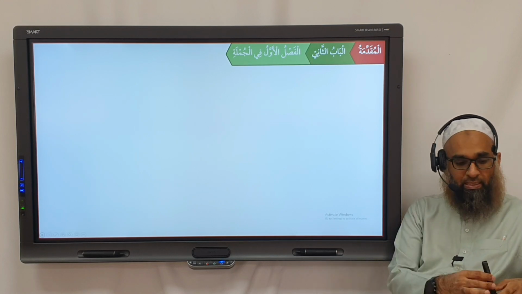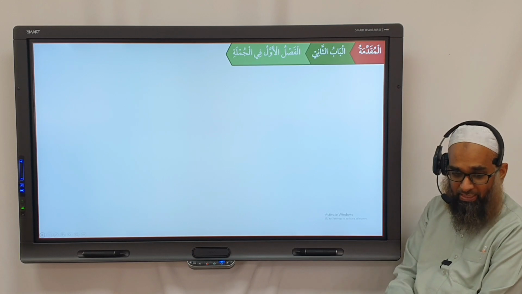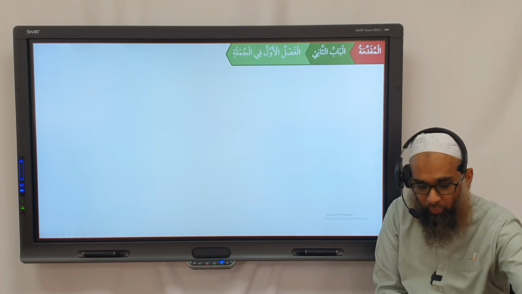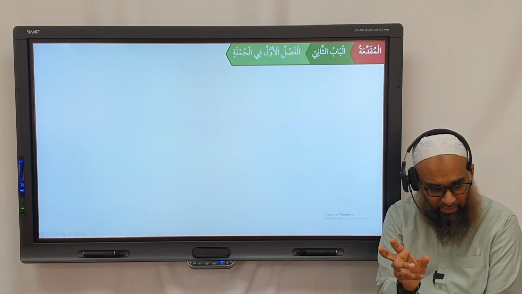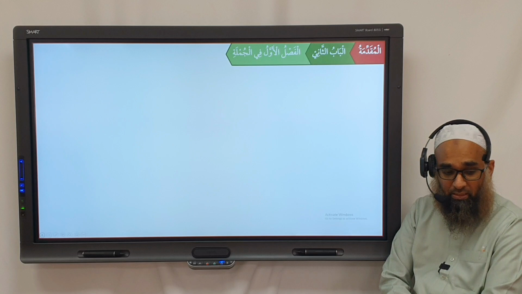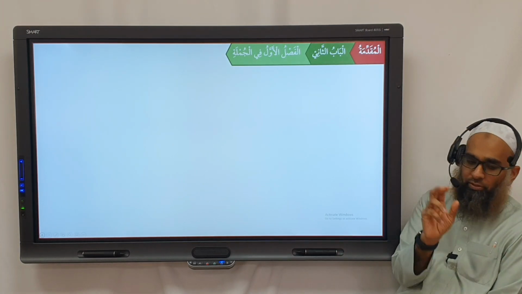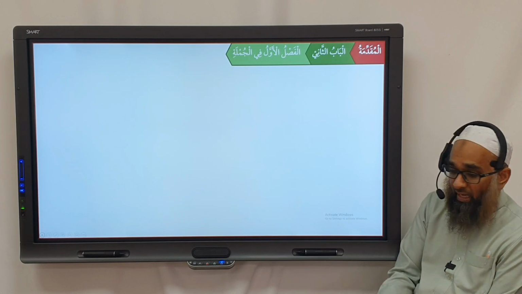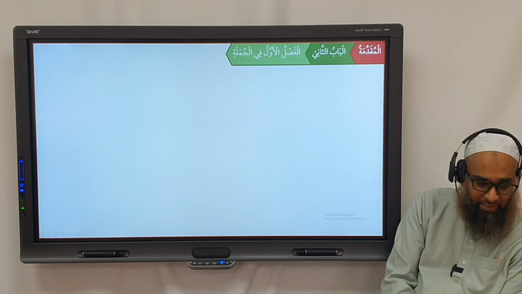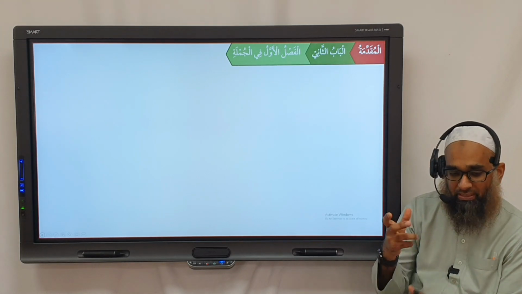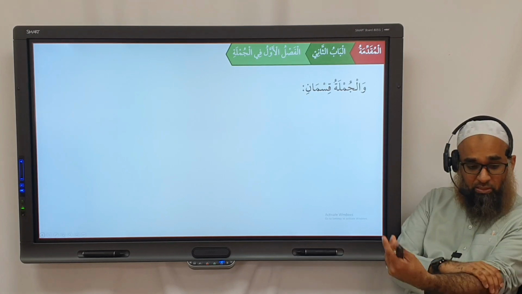So we had discussed what a jumla is. A jumla is made up of a musnad and a musnad ilay. And we explained what a musnad and musnad ilay is. Basically, just another term for subject and the information. And then we said that a musnad ilay and musnad is called the umda, meaning the essential parts. Without these parts, the sentence doesn't even exist. And after that, we have the fadla, the additional parts, which are necessary for the meaning to be complete and for it to make sense. But for it to be a nahwi, correct grammatical sentence, no, it's not necessary. And we've already done this in the text.